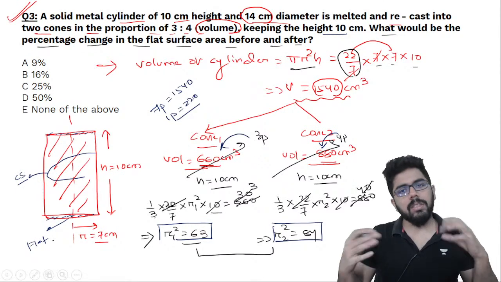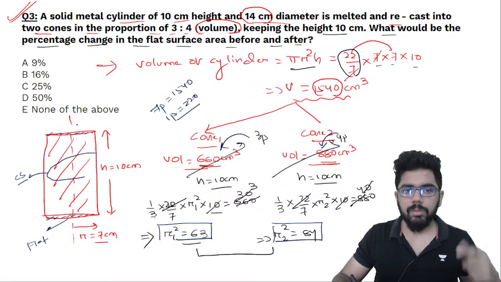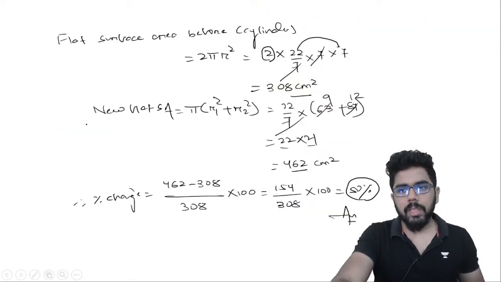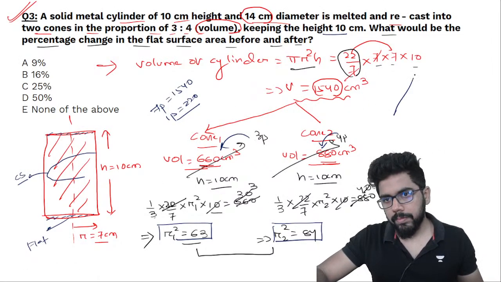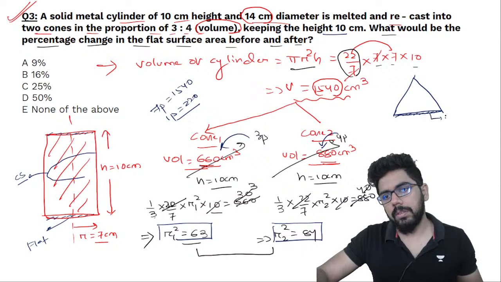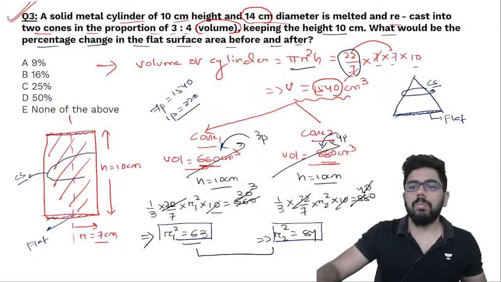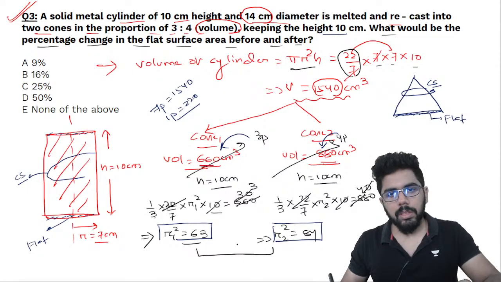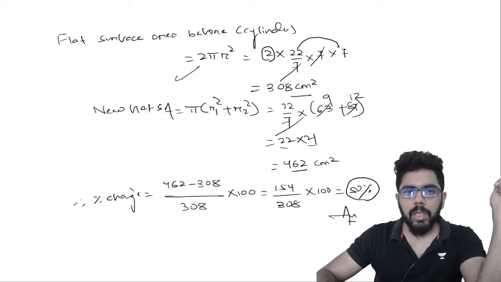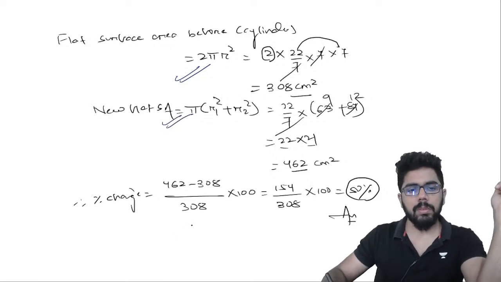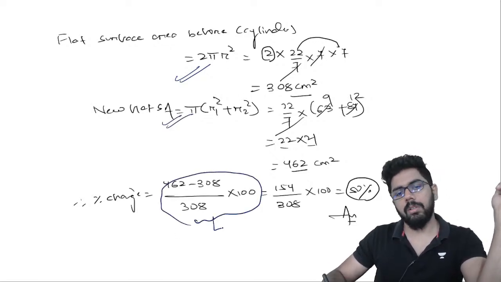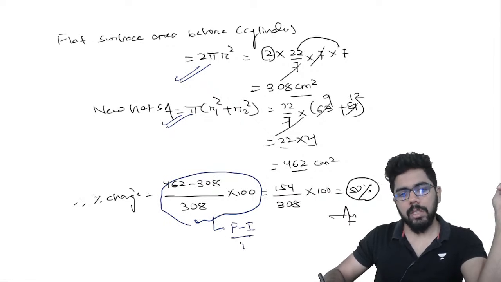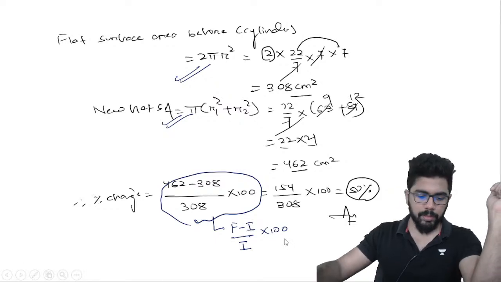Making sense? So flat surface area of the cylinder was pi r square नीचे and pi r square ऊपर, तो 2 pi r square. Whereas when you are taking a cone, so this bottom is the flat surface, whereas this thing is the curved surface. So cone का bottom essentially is a circle, so pi r1 square पहला cone का, second cone is pi r2 square. So I calculated that initial flat surface area and new flat surface area, and then the percentage change. Final minus initial by initial into 100. Is it making sense now?